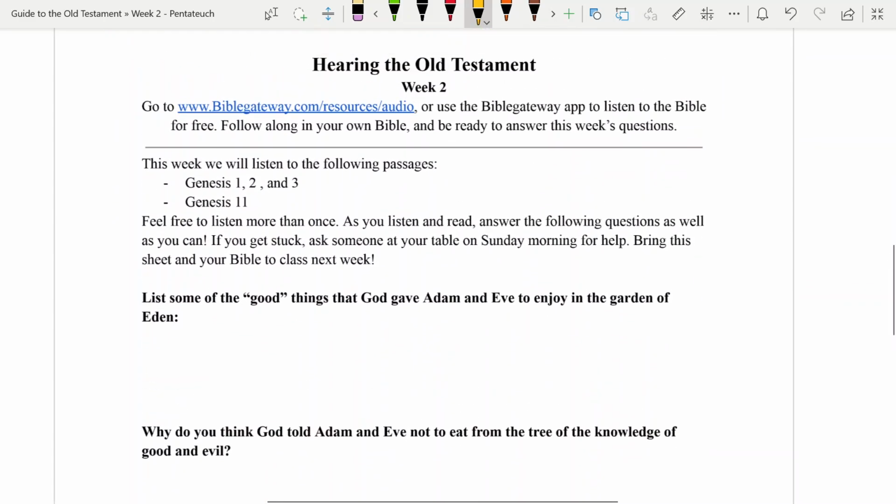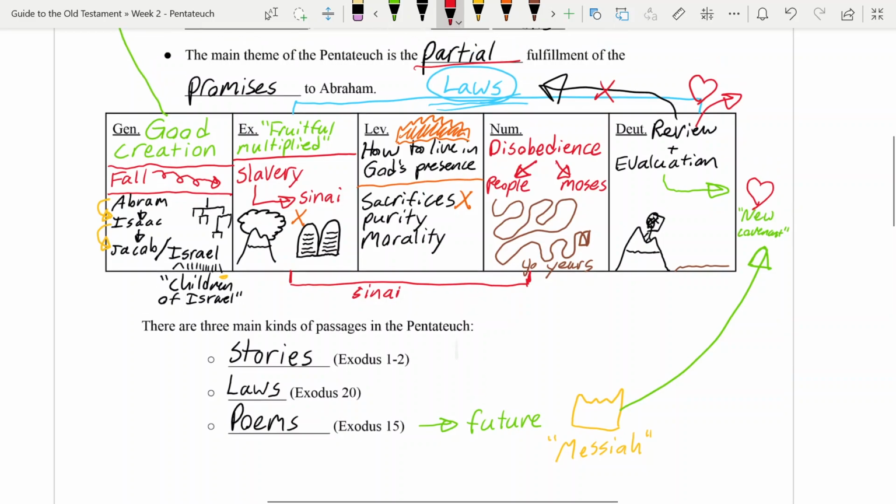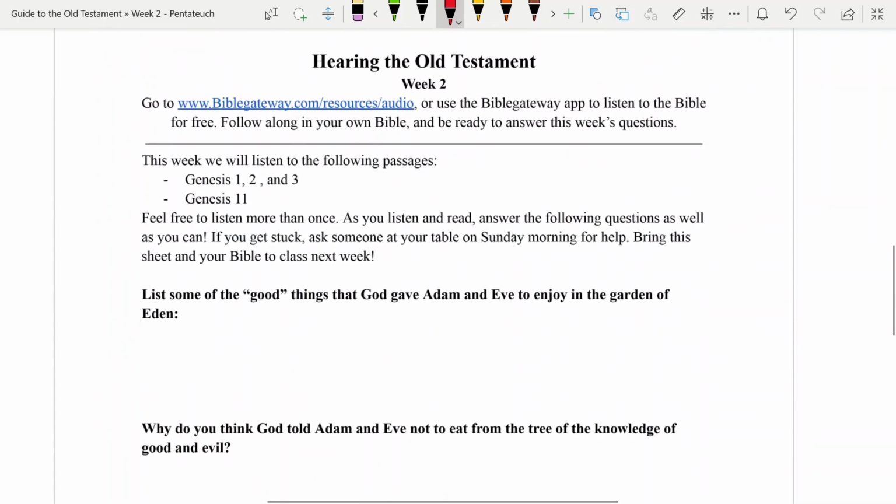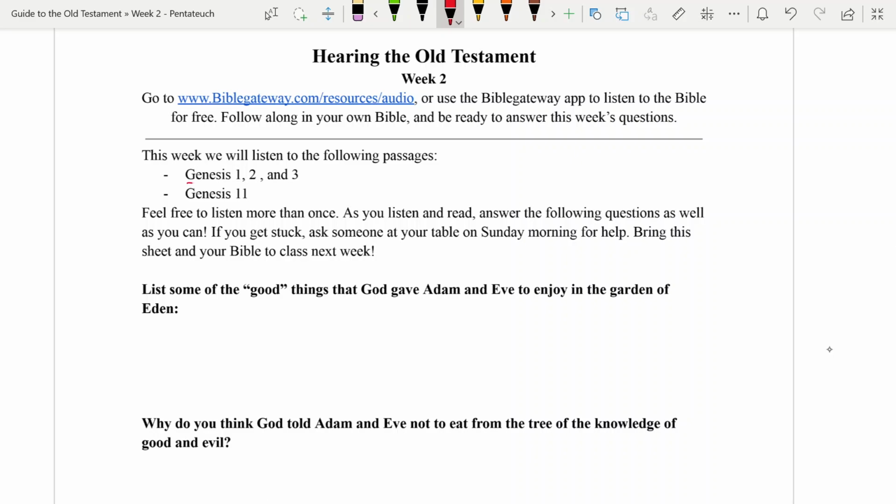Let's look at our homework. So we're listening to next week. Just to be clear, this was our lesson on the whole Pentateuch as an overview. Now we're going back and we're talking about Genesis. We're going to spend 2 weeks just on Genesis. And so next week we're reading some of the opening passages of Genesis, Genesis 1, 2, and 3, Genesis 11.